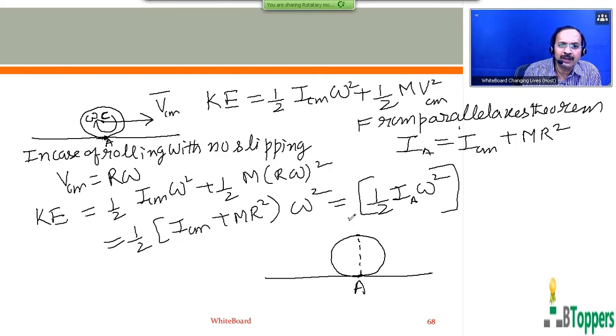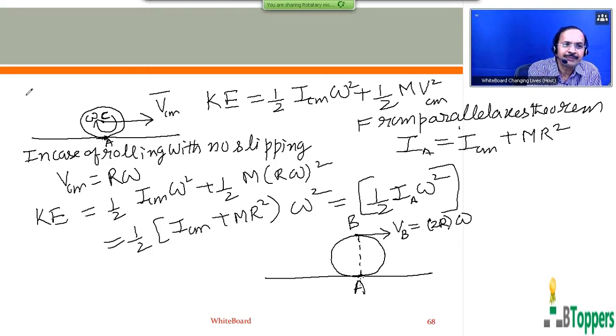Therefore, the magnitude of the velocity of the point B, the point directly diametrically opposite to the bottommost point here, can be written as the radial distance of the point B from the point A, which is the diameter of the rolling body, into omega.